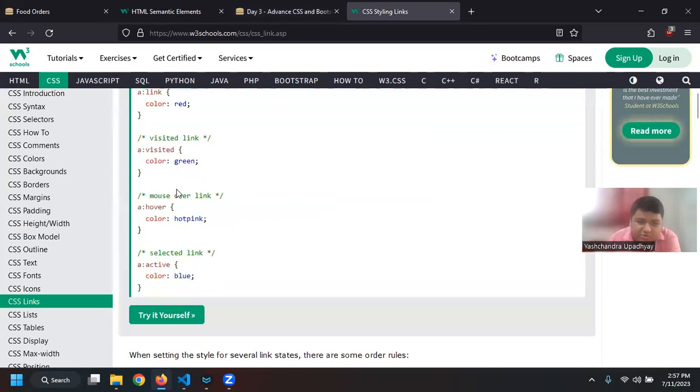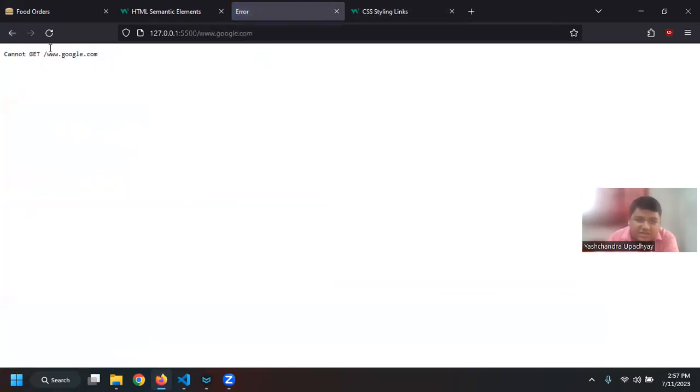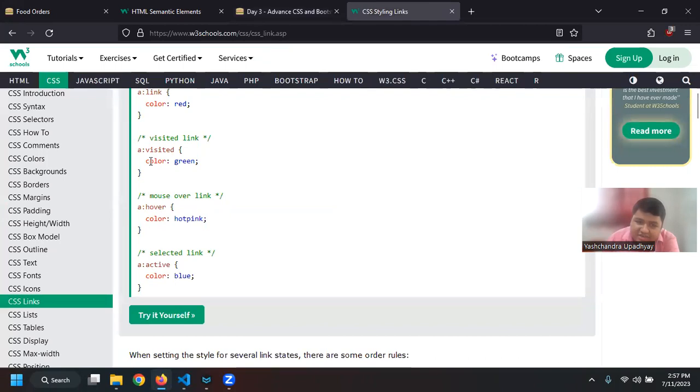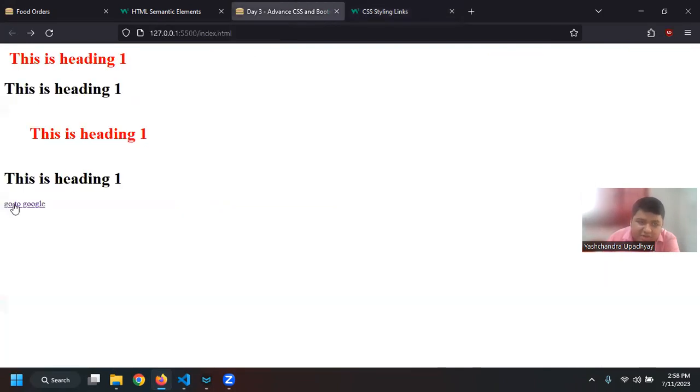We also have a way to change the color if the link has been clicked. Let us say if I click on this link, then go back, now the link color is changed, right? But I can use visited and then use color green to change that color. Basically for the active link, when I'm hovering over it, you can't see it, but it is slightly changing the opacity so that it is fading away slightly, because it is really small.